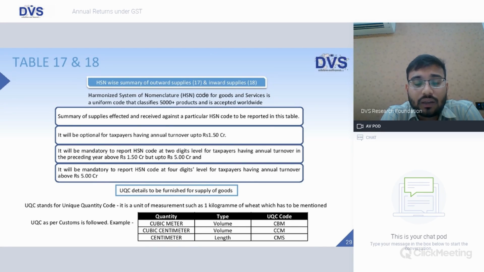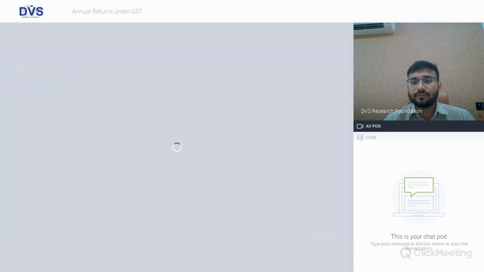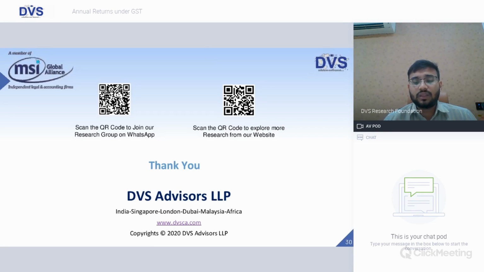Quantity being centimeter, type is length, the UQC code would be CMS. So customs would provide a UQC code for each and every supply, which needs to be mentioned in the invoice or in the annual returns when we are filing this. So these were some of the thoughts, friends, on the annual returns under GST.